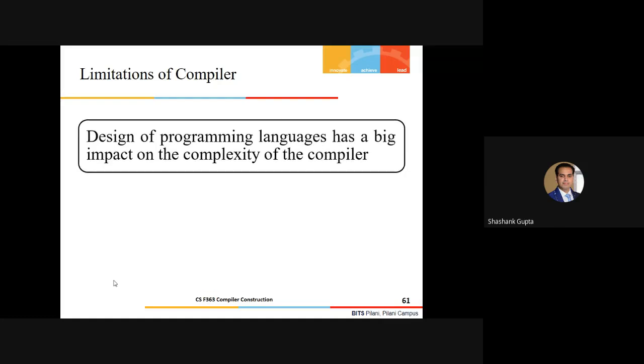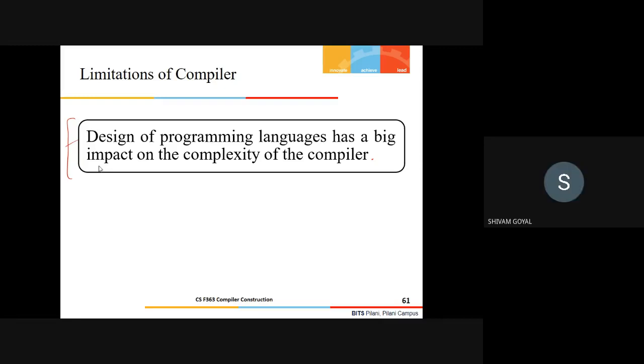All right. So instead of asking, let me highlight it straightforwardly. The first, very generic point is that the design of the programming language has a big impact on the complexity of the compiler. Can anyone justify this point? I mean, since I have already shown you the complete statement.